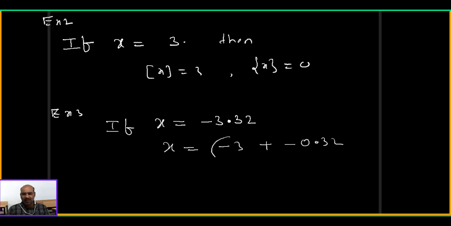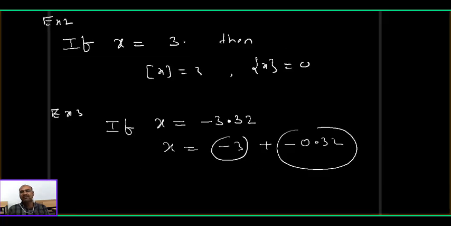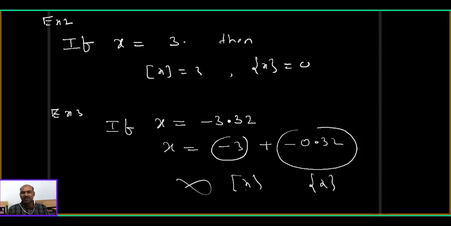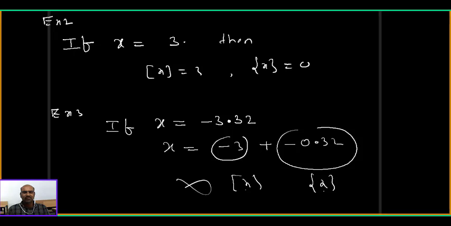I can call this the integral part, but I can't call this a fractional part. What is my definition? Fractional part should be positive, from 0 to 1 only. But this is not from 0 to 1, so how can you call this a fractional part? I can't say the integral part is minus 3 and the fractional part is minus 0.32. That is wrong, because by definition the fractional part of x should be from closed 0 to 1. That's why the fractional part can't be said to be minus 0.32.